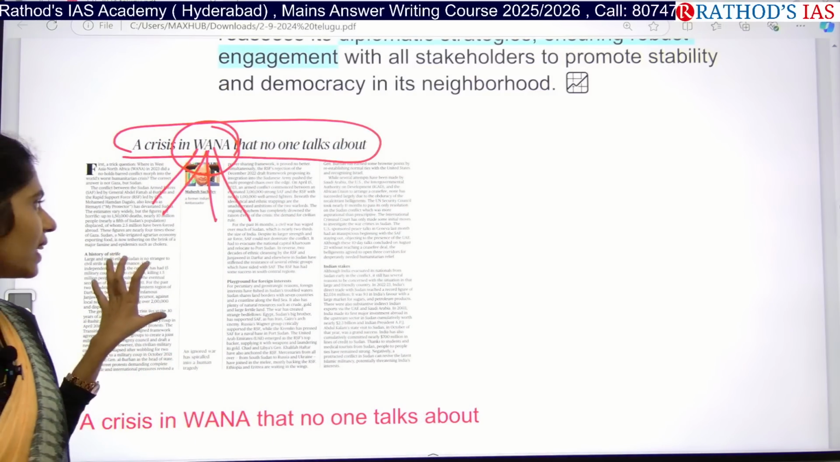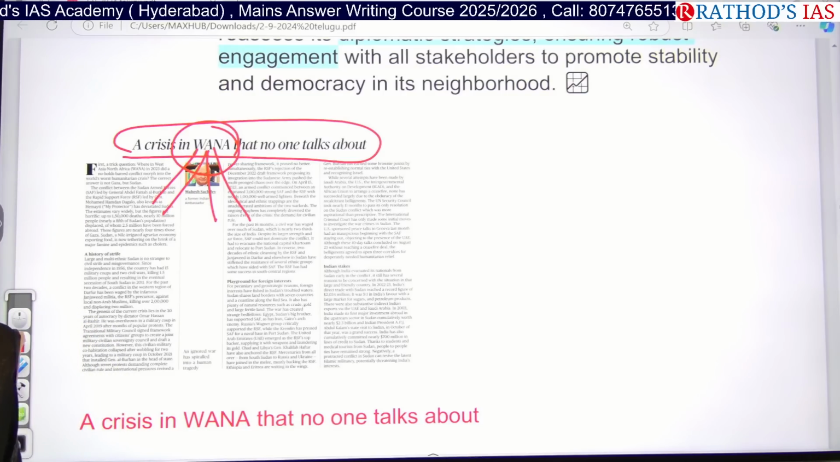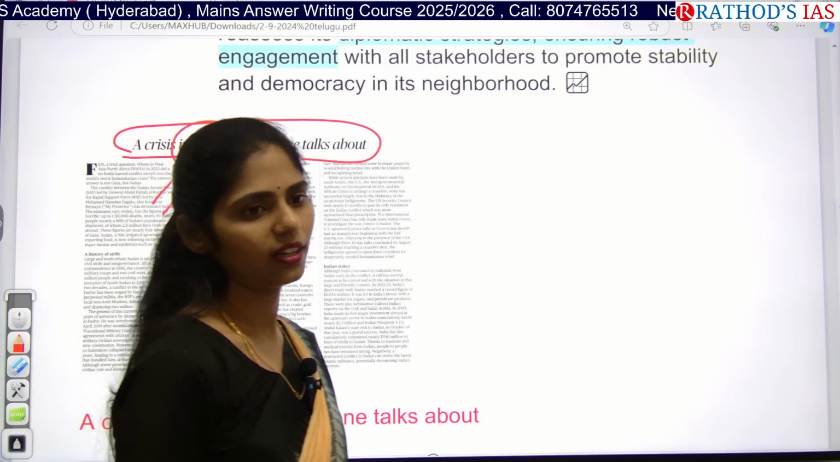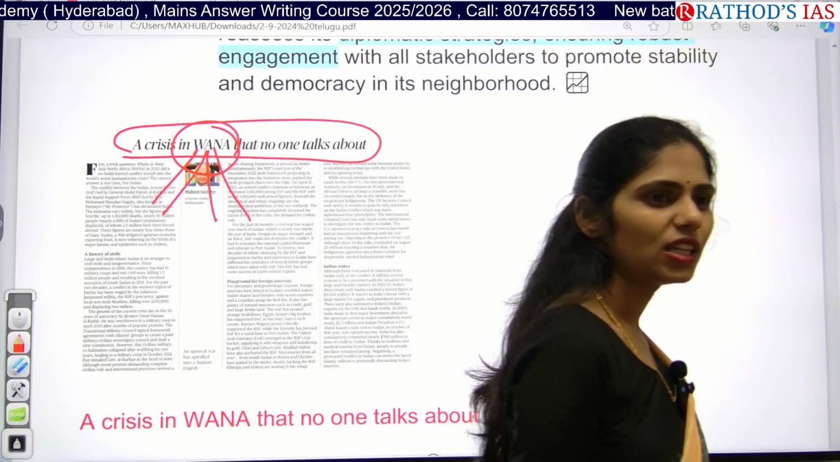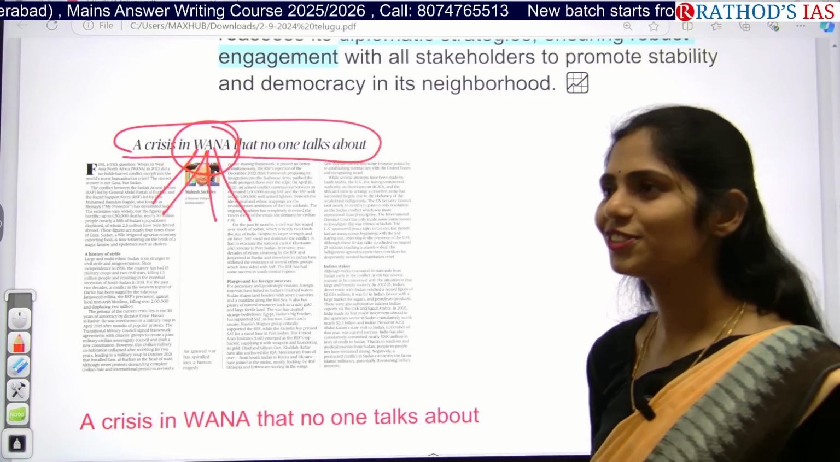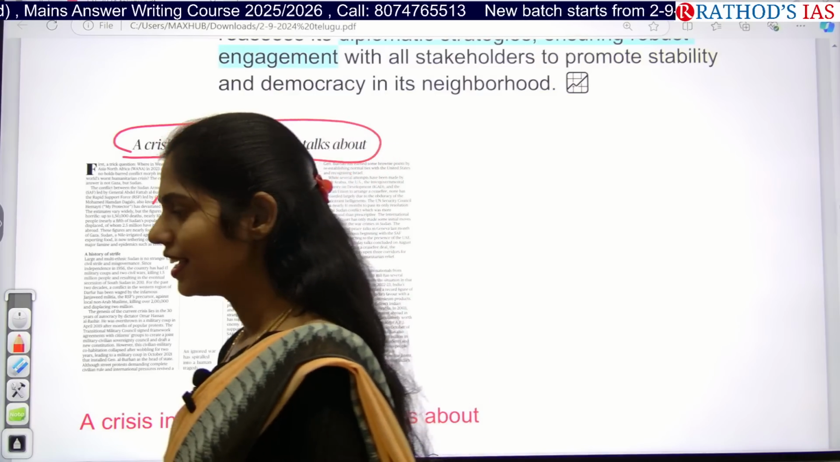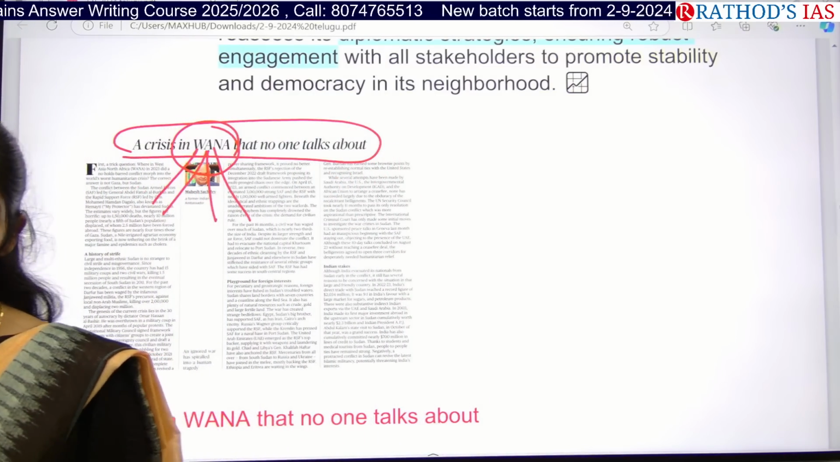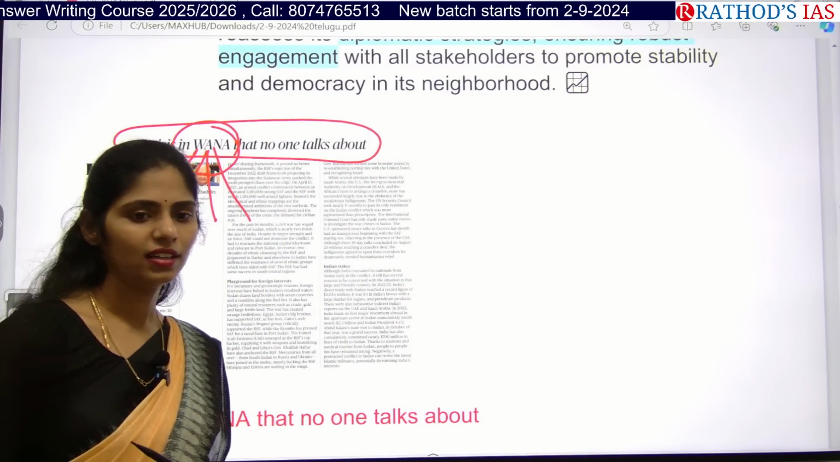So actually this article is talking about Sudan. So where is Sudan located? Sudan, Africa. So what is happening in Sudan? Health issues. Apart from that, there is no political stability in Sudan. Apart from that,